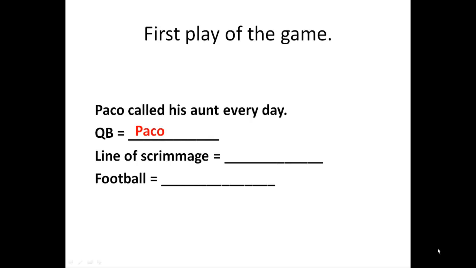In this case, Paco is the quarterback. How he's going to move the ball down the line of scrimmage is he's going to say he called it. And the football itself has been labeled his aunt. We're going to even use some symbols to clarify this. This symbol represents the football, and he's moved it down the line of scrimmage, and that's what that yellow mark is, the line. He passes it across.